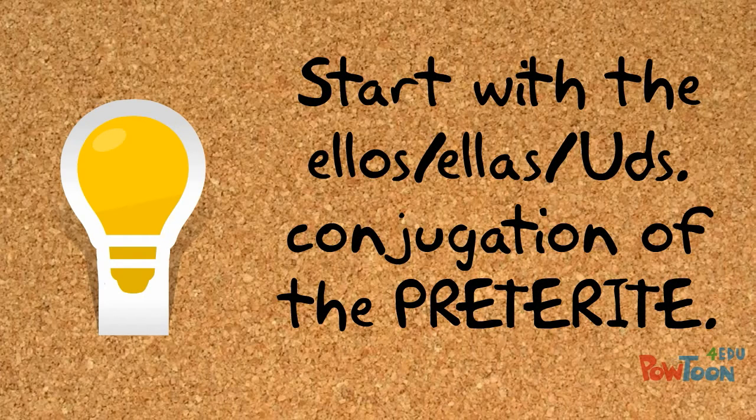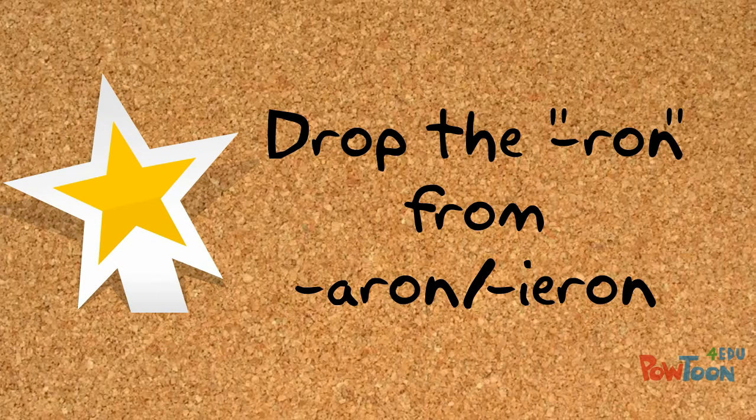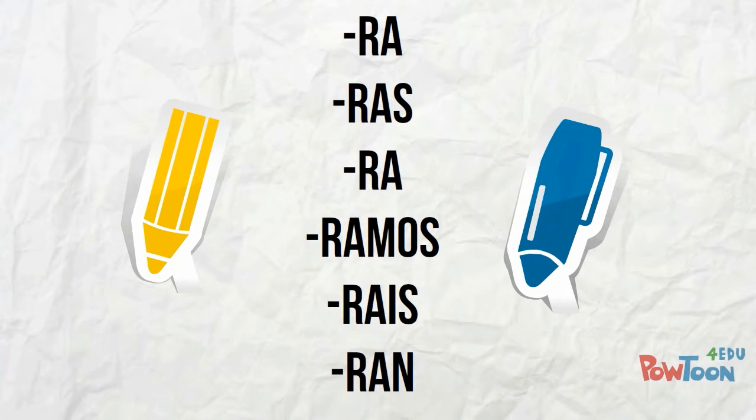To form the past subjunctive, we will begin with the ellos, ellas, ustedes form of the preterite tense. From there, we drop the ron ending and replace it with one of the past subjunctive endings. Once you get the hang of it, it's easy. Here are the endings that we'll use. Pause this as needed and take notes.